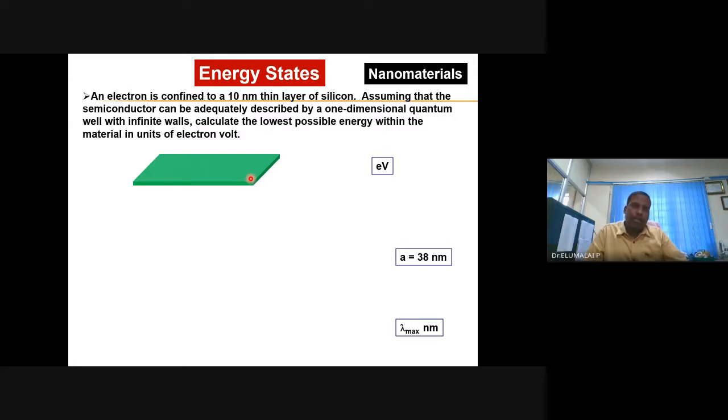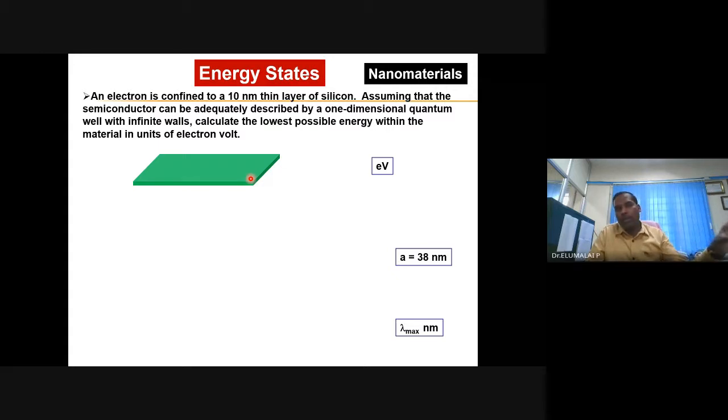So according to that equation, E1 is equal to 1 square h square divided by 8 into 9.1 into 10 power minus 31 into 10 into 10 power minus 9 square. You simplify, you will get it in joules. 1 joule is 6.24 into 10 power 18 electron volt.